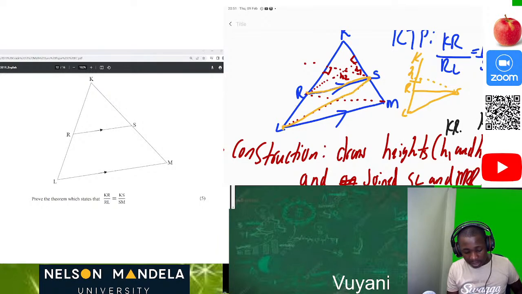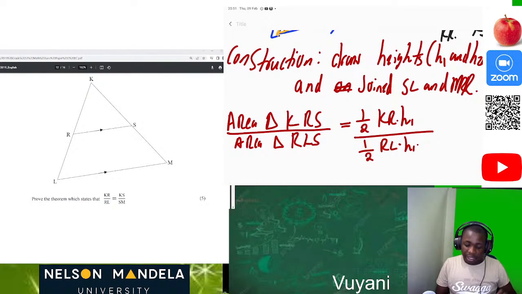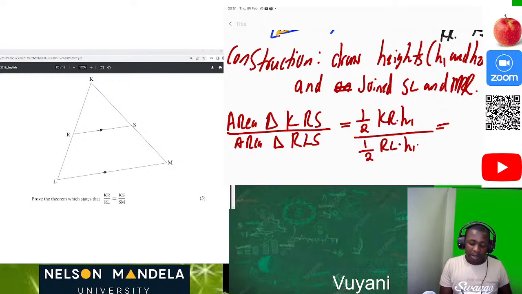Here is our triangle. Then this is the perpendicular height. So we can see that the height is the same. And for the triangle KRS, we can see that the base is KR and the height is still H1. So height 1 and height 1 will cancel, half and half will cancel. Then we have KR over RL.